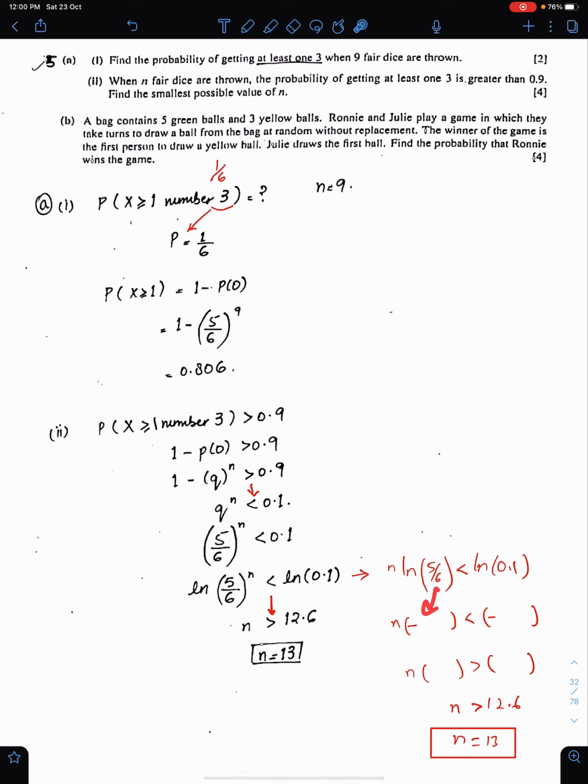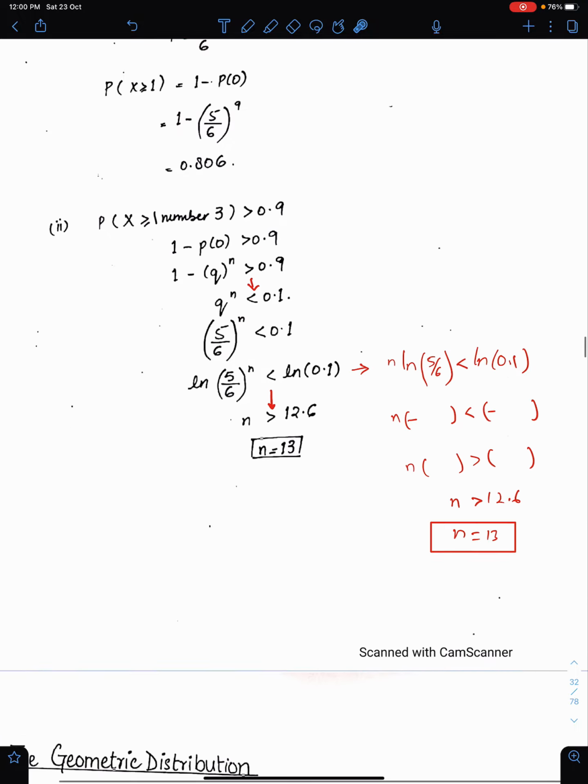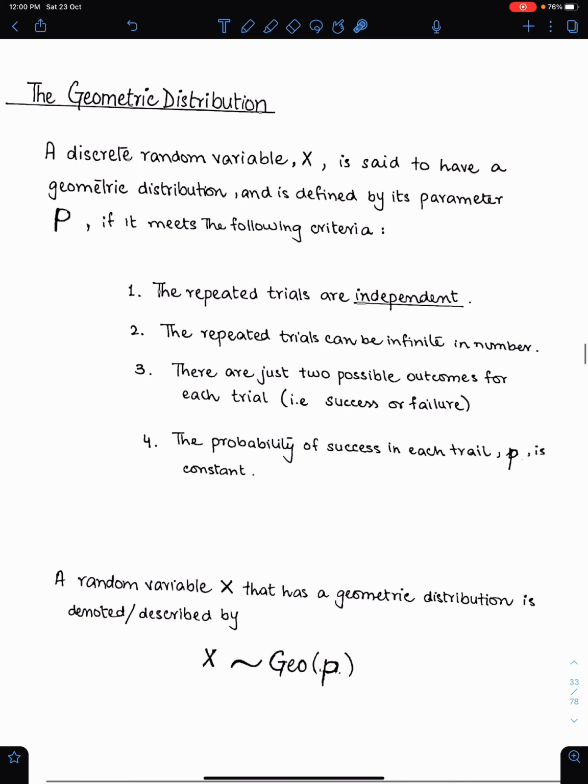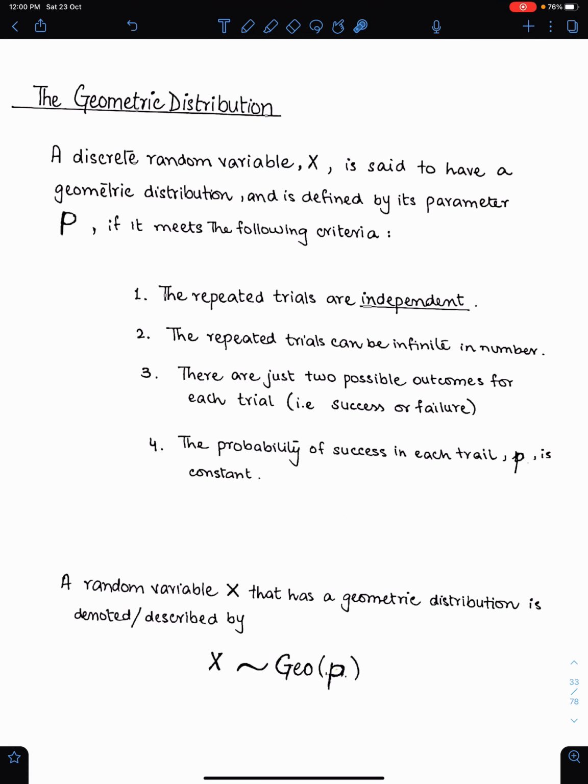See, log is negative. That is why we change the sign here. This part is not of binomial, that's why I am leaving this part. Now the next topic of S1 notes is the geometric distribution.